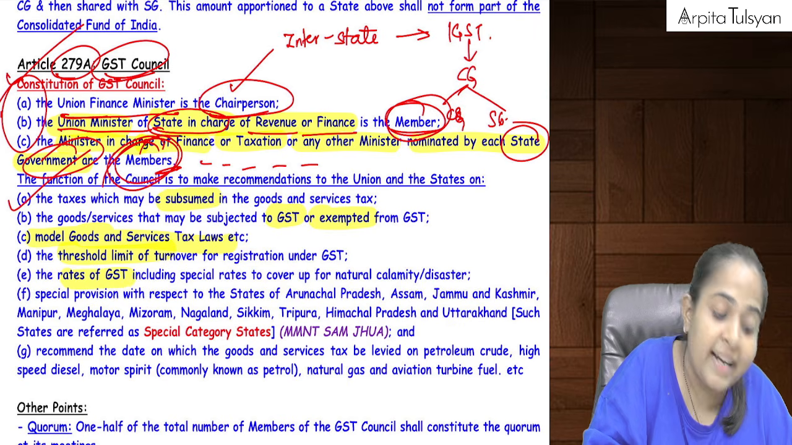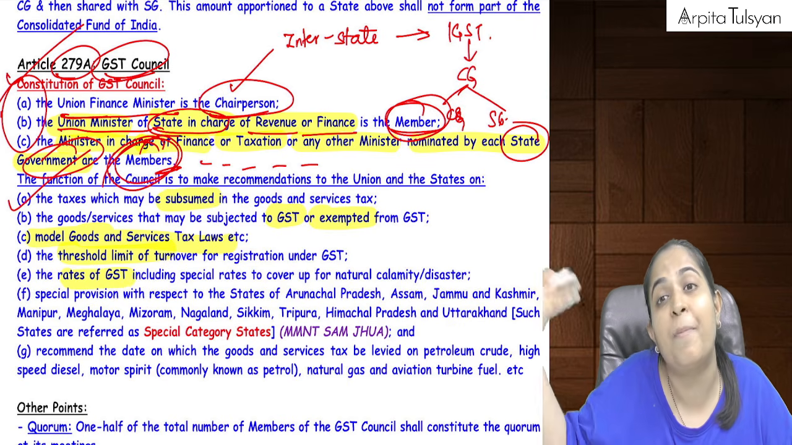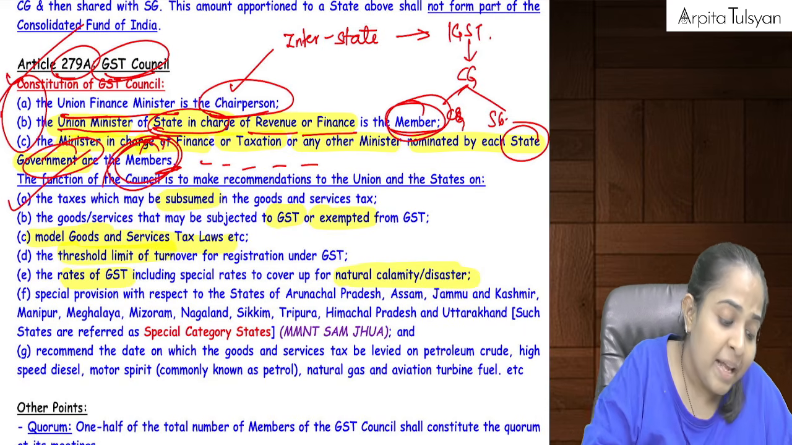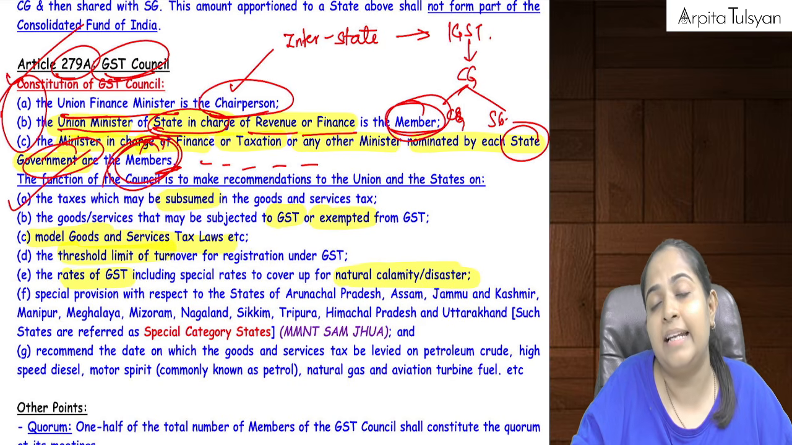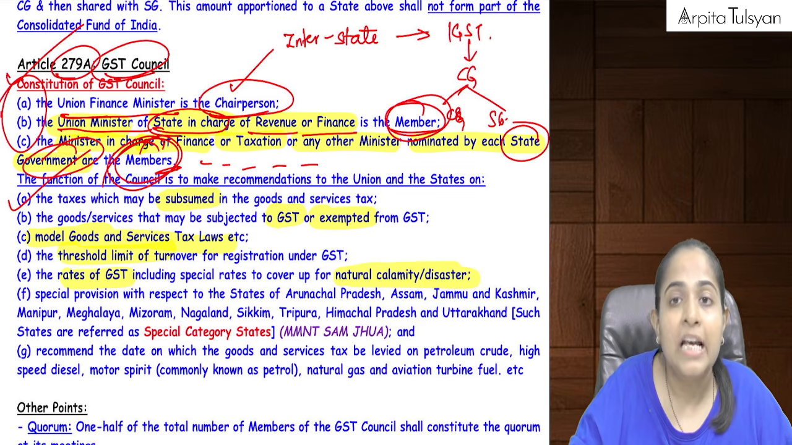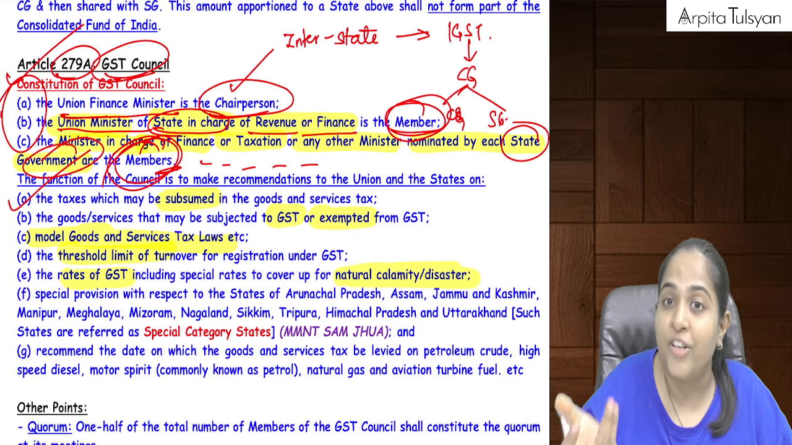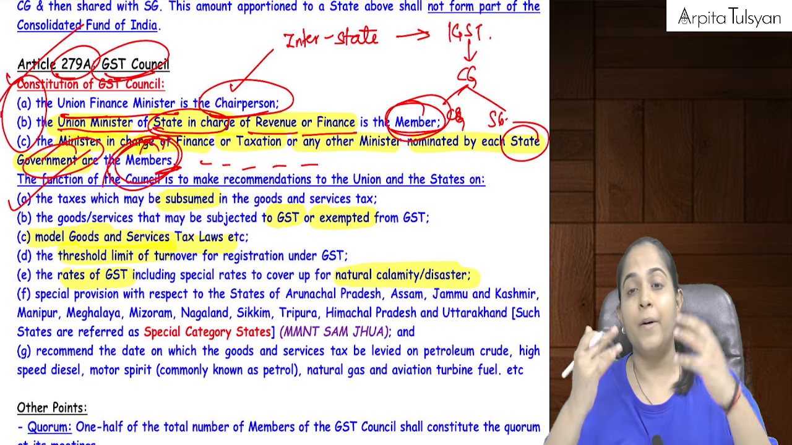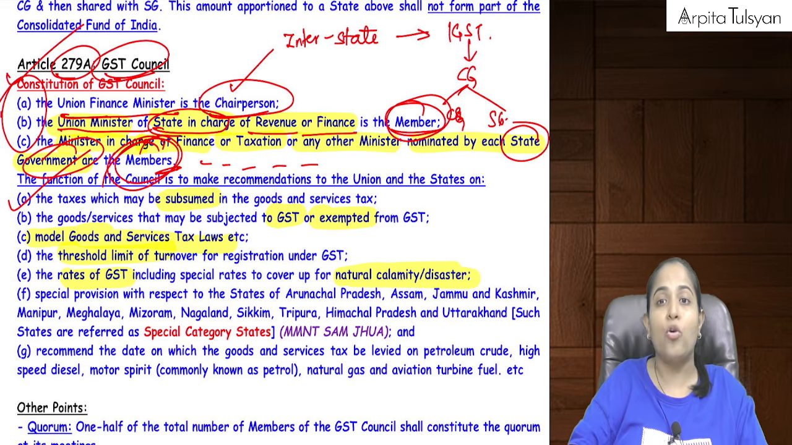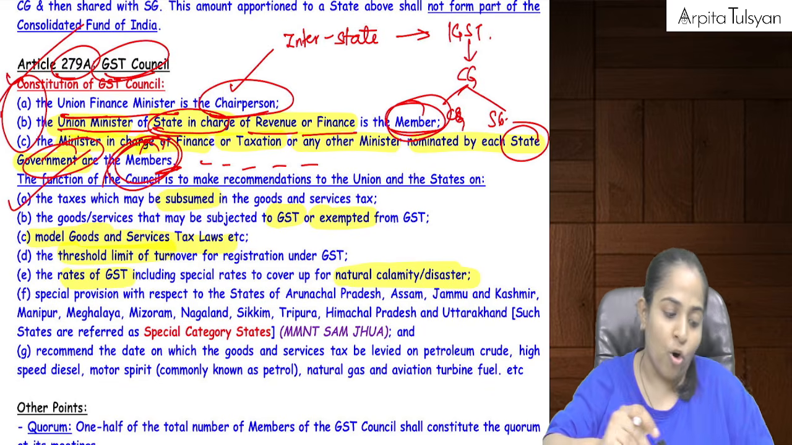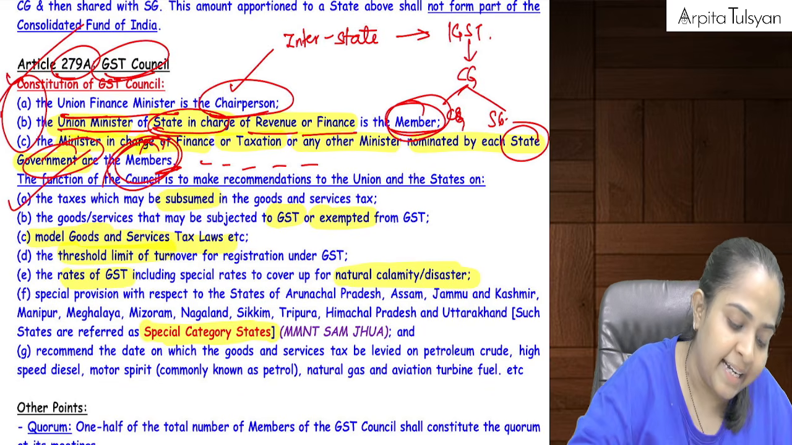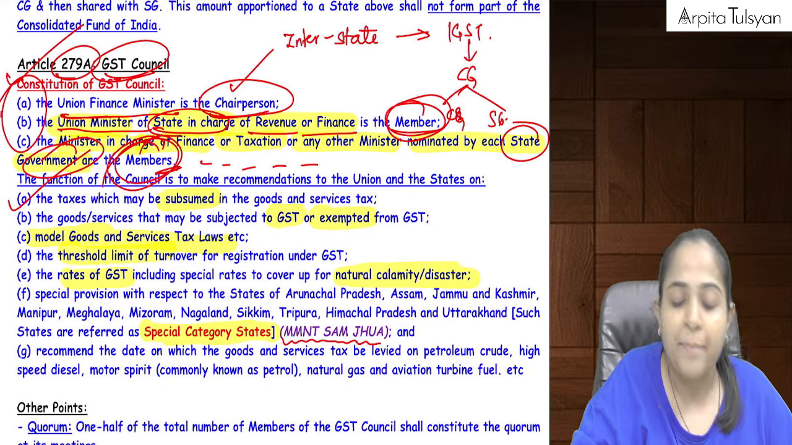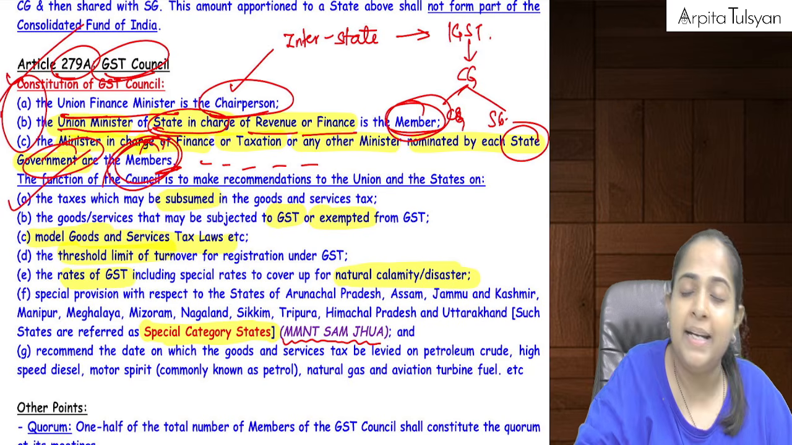Then what will be the rates of GST, including some special rates that they will levy at the time of some disaster, etc. Then there are certain special category states. So they will also suggest some provisions that should be made for these special category states, so that these states can also contribute to our economy. Ma'am, what are these special category states? I have given a code for that, MMNT SAM.